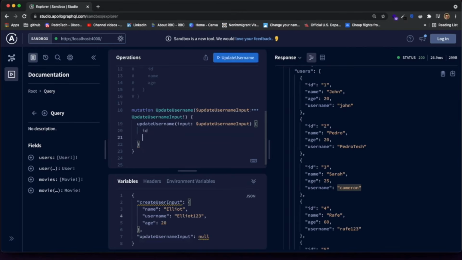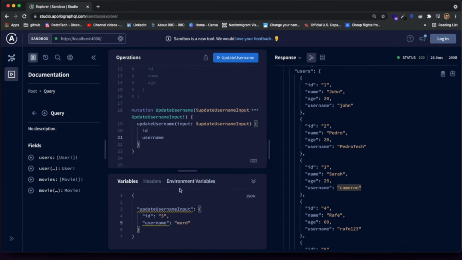I'll just grab the ID. I want to get the username, which are the two fields that actually matter. So if I come over here and I just remove the create user input, and instead I put an input for the update user, I need to pass an ID. The ID for Sarah is 3, so I'll just pass 3 over here. Then the username for Sarah is Cameron, so we want to update that to, let's make her username, I don't know, Ward, like this.